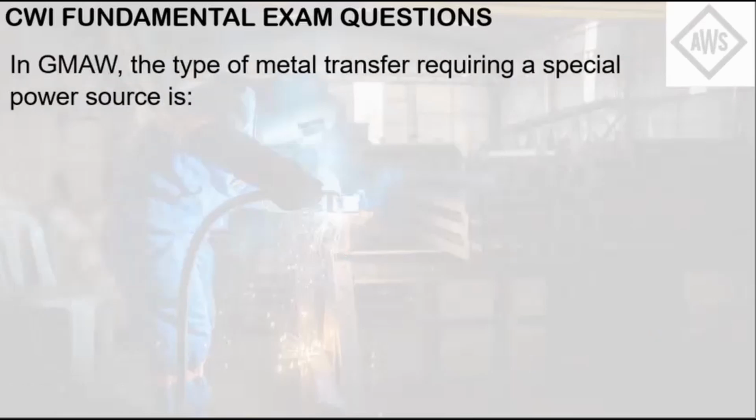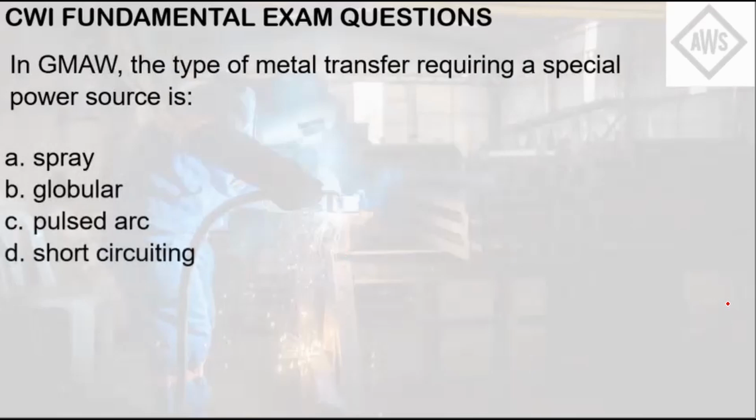In GMAW, the type of metal transfer requiring a special power source is letter A, spray, letter B, globular, letter C, pulsed arc, letter D, short circuiting, letter E, open arc. The type of metal transfer for gas metal arc welding that requires a special power source is pulsed arc, because it has to produce a direct current output to allow the welder to vary the combination of high and low current, thus a pulsed arc. So the answer here is letter C.